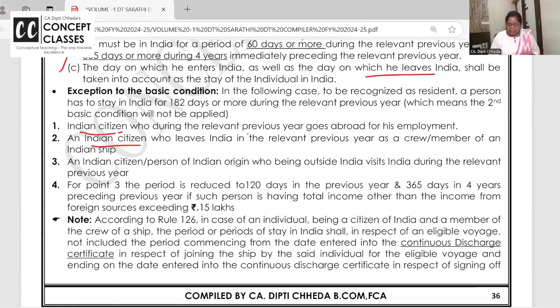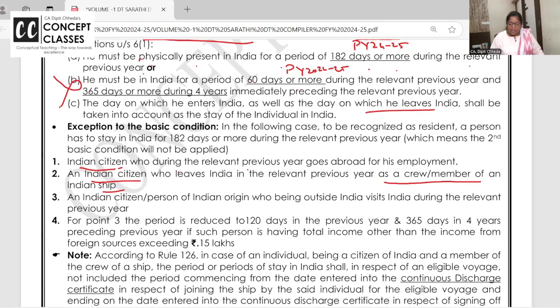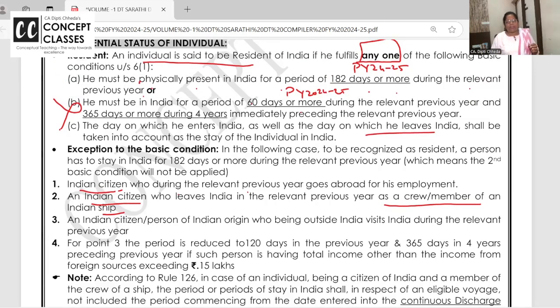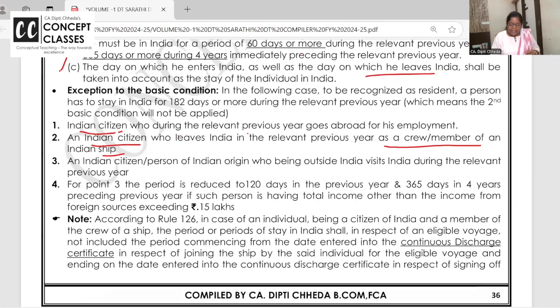Indian citizen who leaves India as a member of crew of a ship. If an Indian citizen is going abroad for employment, business or anything, then the 60 days condition is not applicable. He will be resident in India only if he is present for 182 days or more. Indian citizen who leaves India as a member of crew, same, 182 days condition is applicable.